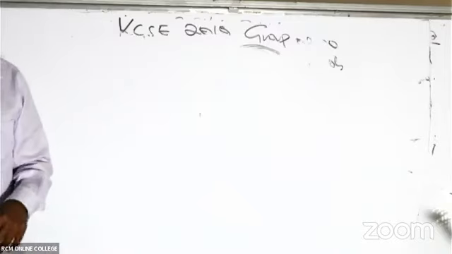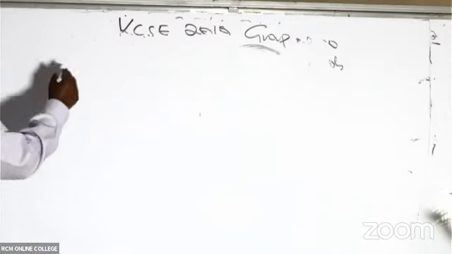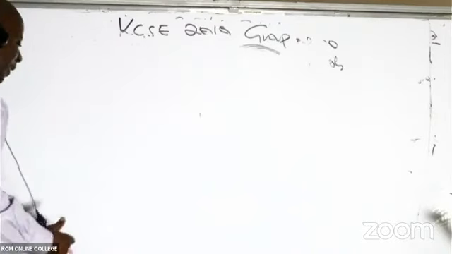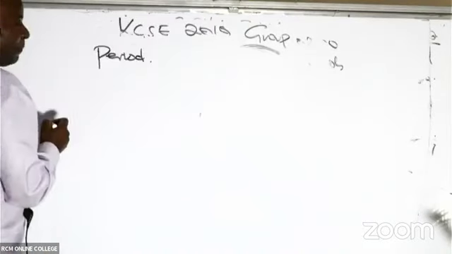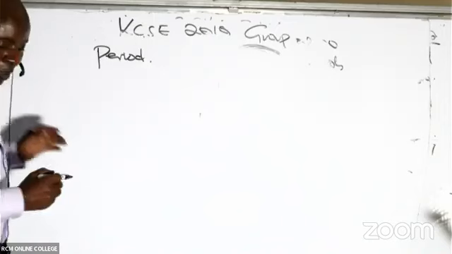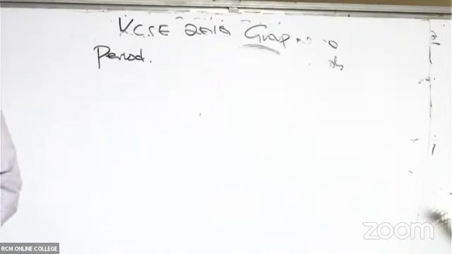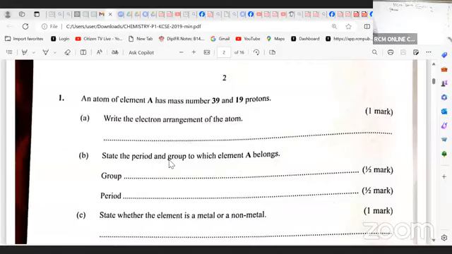Now, ladies and gentlemen, from there we come back to our question. Remember now we are looking at the periods. Which period does this atom here belong to? If you look at the question, I can see they're saying period 2. So state the period and the group to which element A belongs. So in this case, what period are we belonging to here?